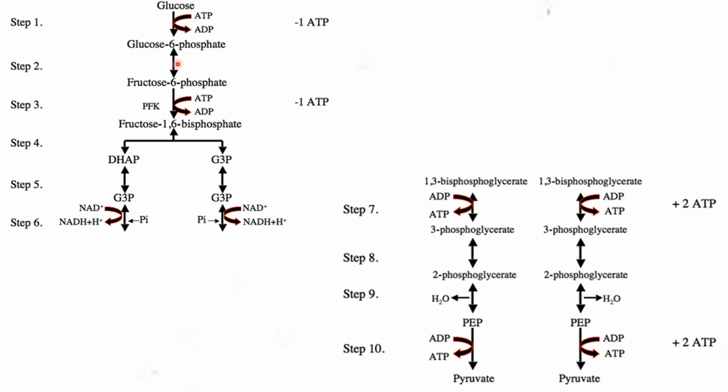So glucose is first converted into glucose 6-phosphate, then fructose 6-phosphate, and in every step there is an enzyme involved. Then it is converted into fructose 1,6-bisphosphate, then DHAP and G3P, and then it gives NAD plus, NADH, and then in the 7th step 1,3-bisphosphoglycerate, which is converted into 3-phosphoglycerate, then 2-phosphoglycerate, and then it is converted into pyruvate. So you see here 1 ATP is used here, 1 ATP is used here, and we got 2 ATP here and 2 ATP here. So overall we got a gain of 2 ATP.